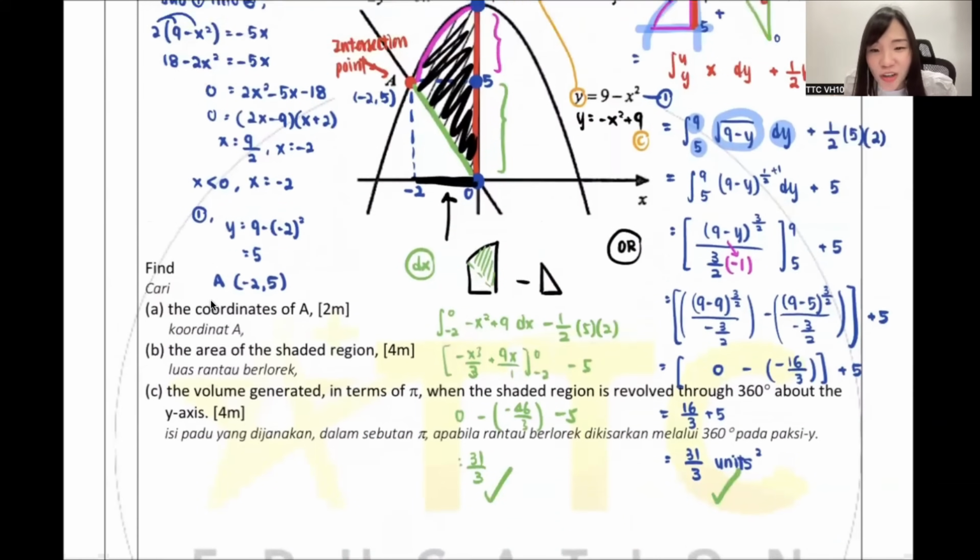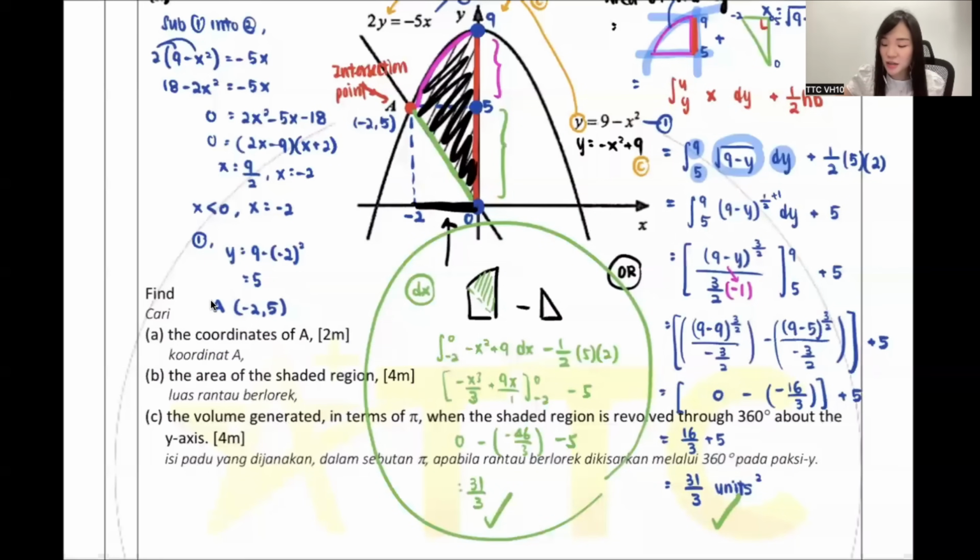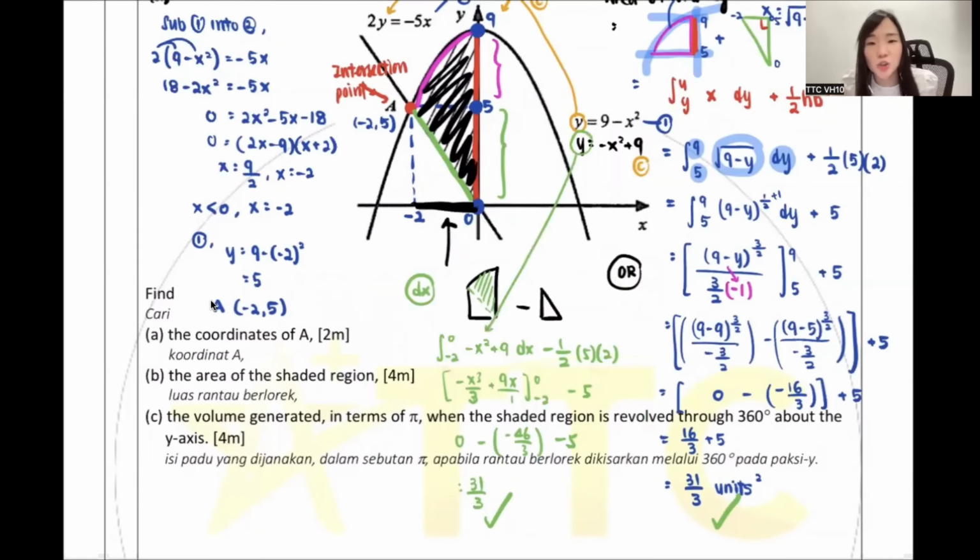Yes. So guys, I want to say, okay, the reason I show you dx for these questions is because I want to tell you, area is always harder than volume. Because for area, you need to decide yourself whether to use dx or dy. Whichever you decide, I don't mind, as long as the answer that comes out is the same. But if you ask me whether to use dx or dy, I usually prefer dx, because dx is normally easier, since all the equations they give are y. So if they are y, you can straight away sub.